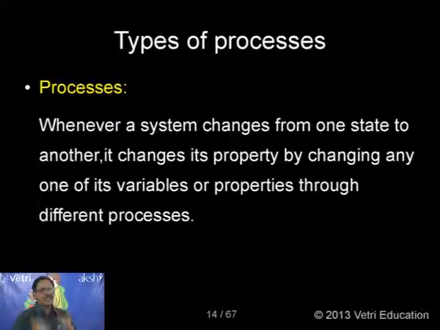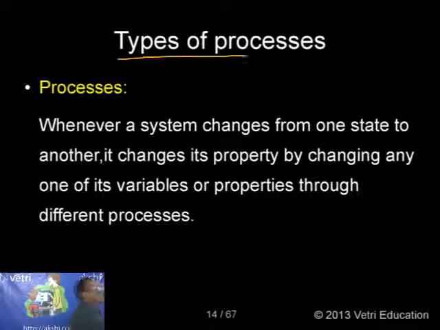So, what I have discussed so far: what is the property, and what are the ways we can classify the properties. Whenever a system changes from one state to another state, it can be changed by changing the variables or properties. So when we are changing from one state to another state, we are following some process. So what is the process? Now I am going to discuss the types of process. Let me define it.